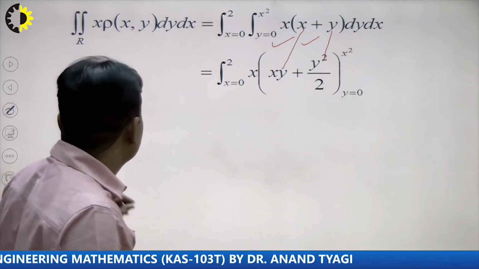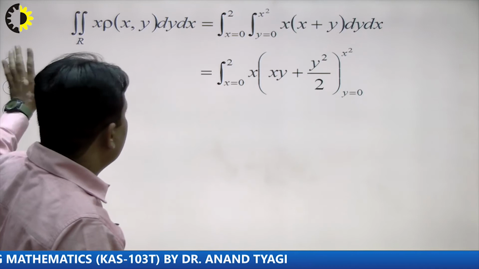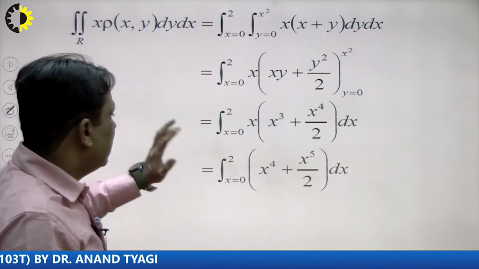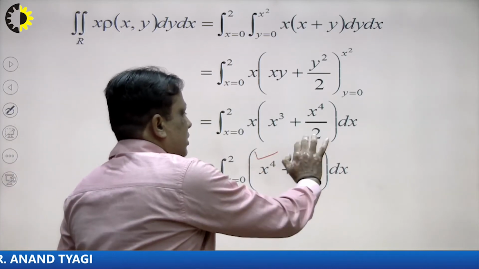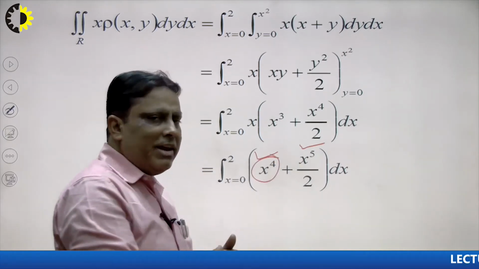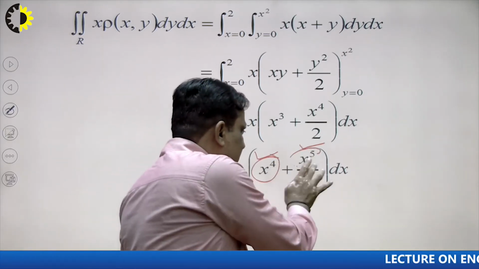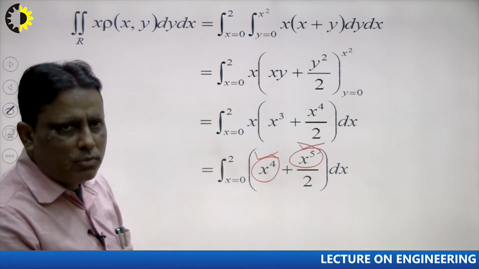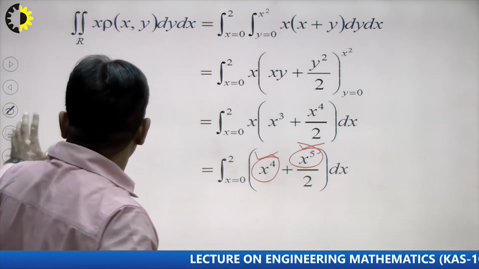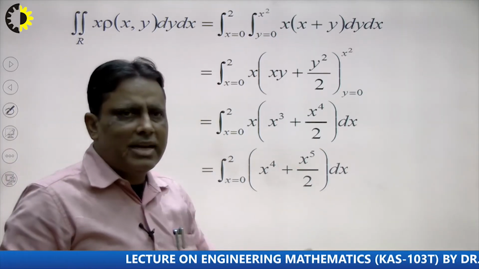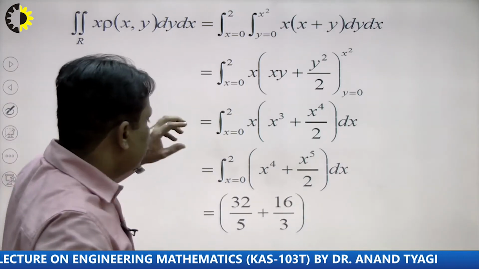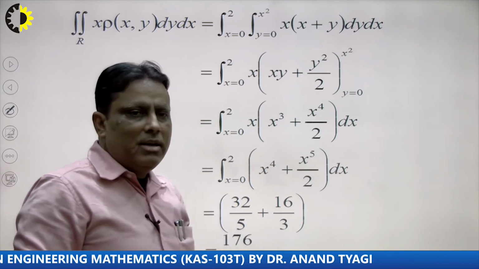We write x to the power 4 here and x to the power 5 here, and the integration of x to the power 4 is x to the power 5 upon 5, and the integration of x to the power 5 is x to the power 6 upon 12. It is nothing, it is simple integration with respect to one variable, and students have done it in 12th class. In the previous lecture I explained how to integrate with respect to a single variable, and this will be equal to 176 upon 15.